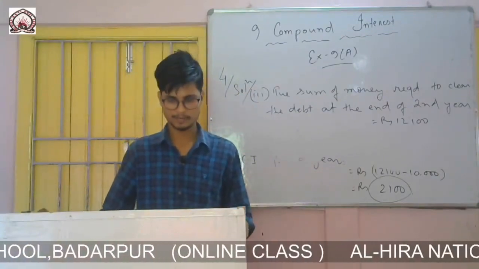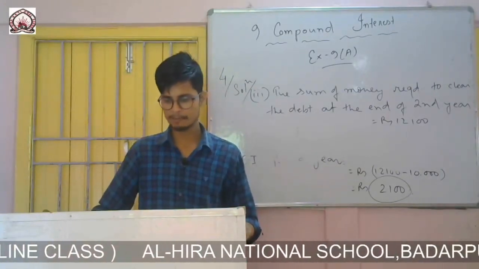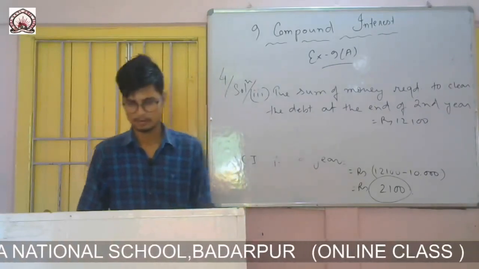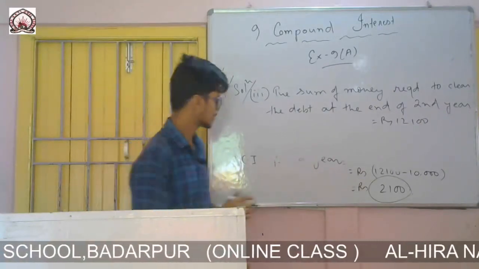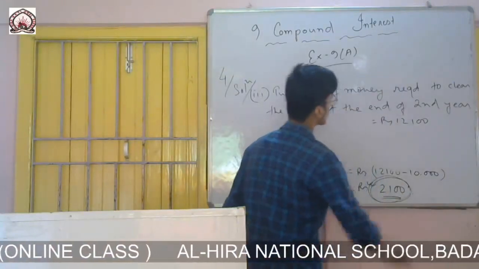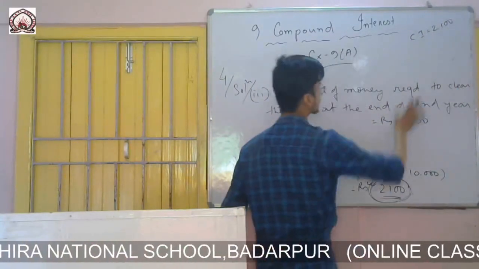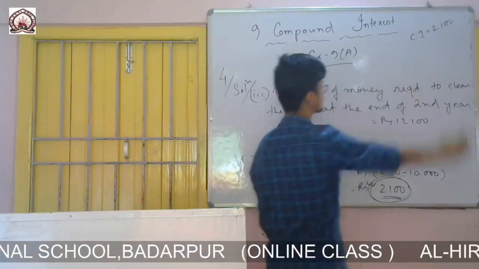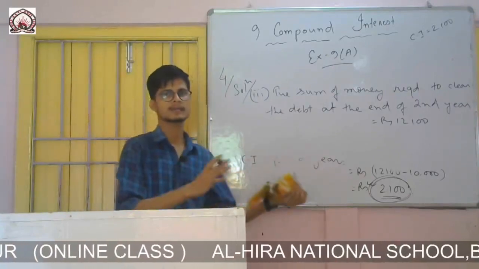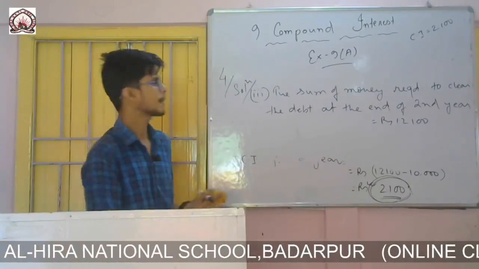Question number 4, Roman number 4, find the difference between the compound interest and simple interest at the same rate for second year. Okay, so compound interest we have calculated in Roman number 2 for 2 years, it was 2100. The compound interest was 2100, so now if I calculate the simple interest, then I can take out the difference between the simple interest and compound interest for 2 years.